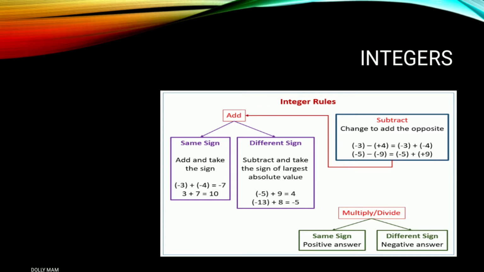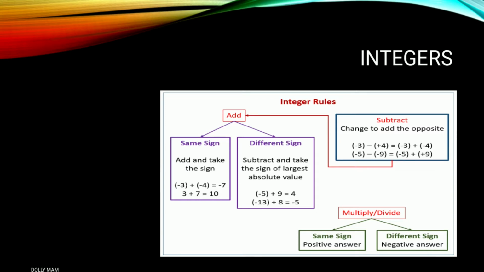Another example is of positive integers. The first one is 3 and we have to add 7 to it. Our answer should be 10, but here the number 7 is the larger number and it has a positive sign, so our answer also gets a positive sign. It means when both the integers have the same sign, then we have to add and take the sign. But what about different signs? Subtract and take the sign of the largest absolute value.